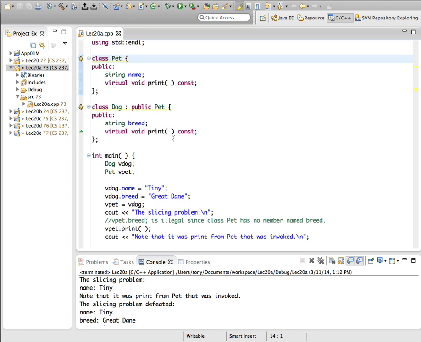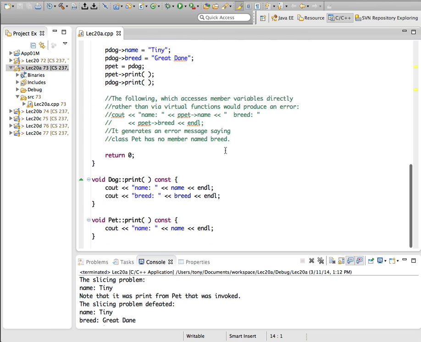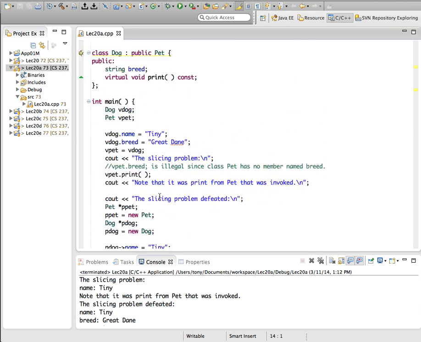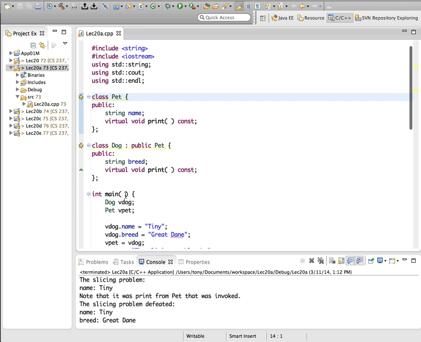and it has its own print member function. So let's quickly scroll down and take a look at what these things do. In the case of pet, all it can print out is name because it doesn't have a breed data member. In the case of dog, it can print out the name and the breed. That's the only difference. So these are all things you usually do not want to do in classes. You do not want to use cout. You do not want to use public data members. But this is just an illustration. This is straight from the book. I normally wouldn't even put it, except this is a good example.